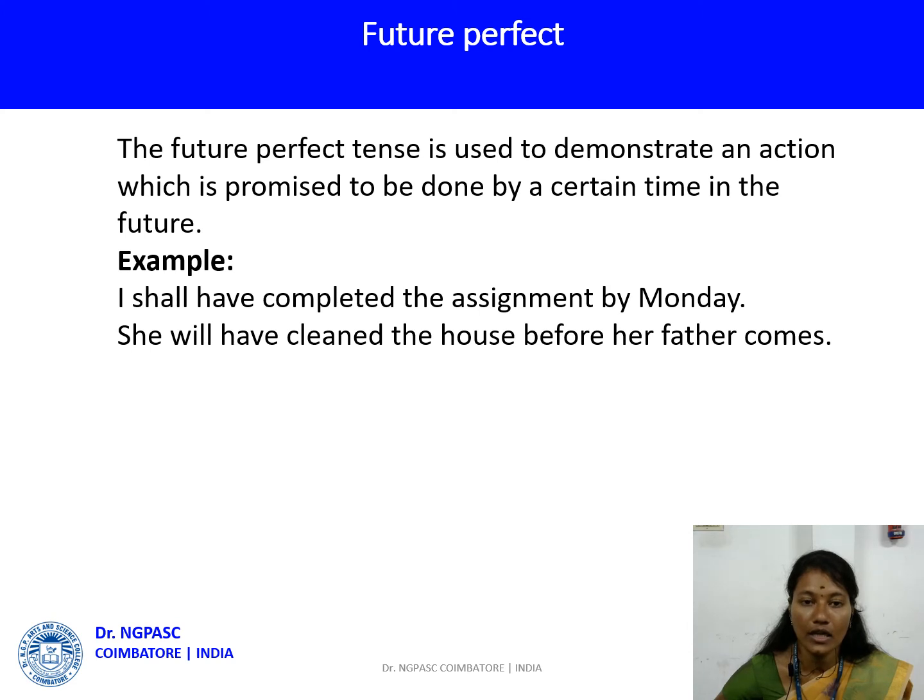Let's see here the example. I shall have completed the assignment by Monday. So now itself you are giving the assurance for the time. So I'll be doing the work. It is going to happen only in the future, but you are giving that assurance for the time now itself.